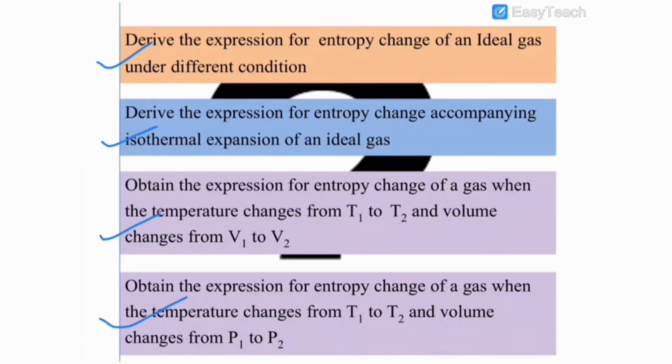This is all about entropy change of an ideal gas under different conditions. In this unit, we derived the expression for entropy change of an ideal gas under different conditions, and obtained the expression for entropy change of a gas when the temperature changes from T1 to T2 and volume changes from V1 to V2, and also derived the expression for entropy change of a gas when the temperature changes from T1 to T2 and pressure changes from P1 to P2. This is all about entropy change of an ideal gas under different conditions and numerical problems.